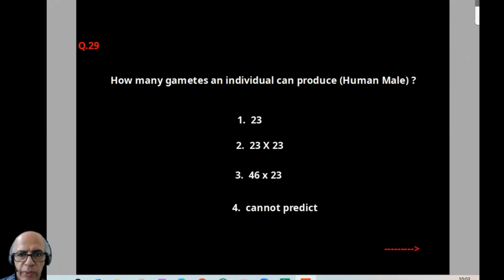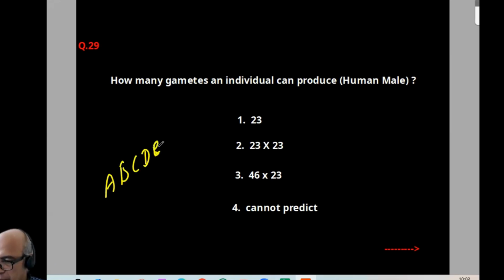Now coming to 29. How many gametes can an individual, a human male, produce? No need to get confused. It has nothing to do with numbers like 2, 4, 8, or 23. Nobody can predict it. How many gametes is the question, not the types of gametes, like capital A, capital B, capital C, capital D, small e.